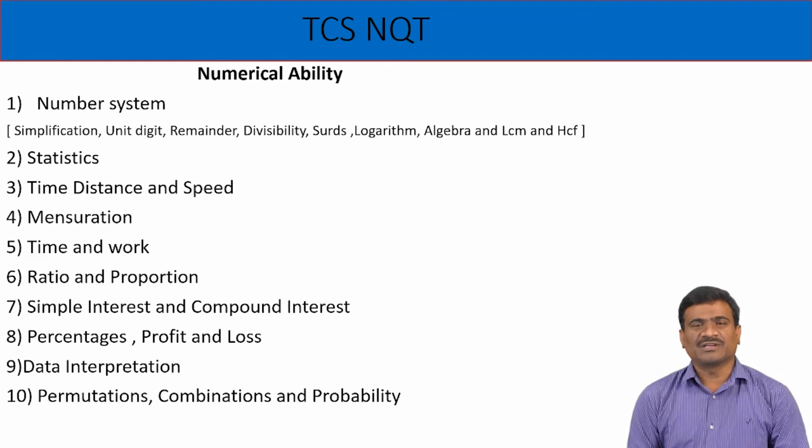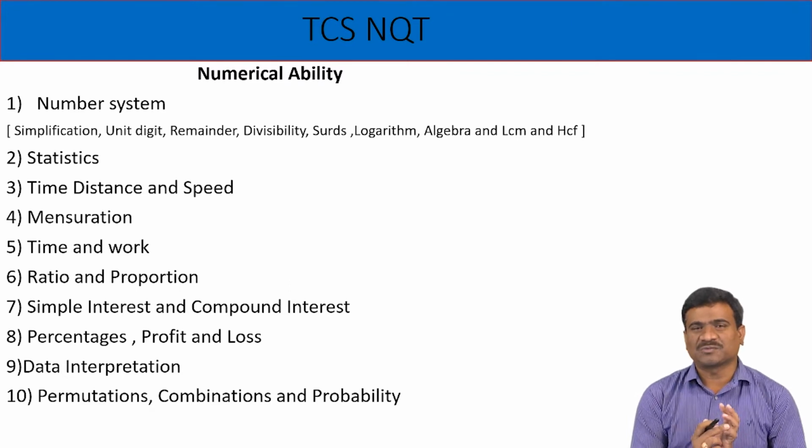Number system, means properties of numbers, is important. Second, statistics is important. Third, time, distance and speed. Fourth, simple interest and compound interest. Fifth, time and work. Sixth, profit and loss. These topics are very important to the TCS NQT test pattern.